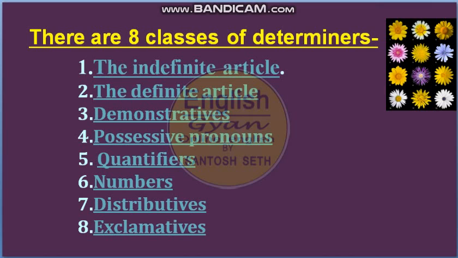Basically there are 8 classes of determiners and you know them very well. The indefinite articles, the definite articles, demonstratives, possessive pronouns, quantifiers, numbers, distributives and exclamatives. All these 8 come under determiners. So one by one today we will do determiners. First of all I will take the indefinite article.